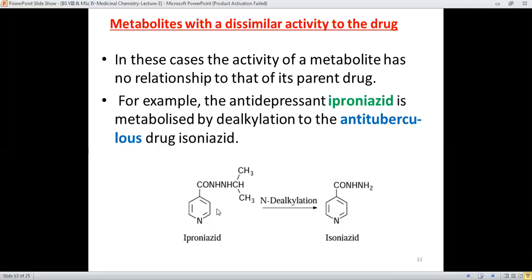This drug molecule was showing the antidepressant action, and by the de-alkylation reaction due to metabolism, the metabolite which is produced shows the anti-tuberculosis action. It means that the metabolite has a dissimilar activity in comparison to the parent drug.